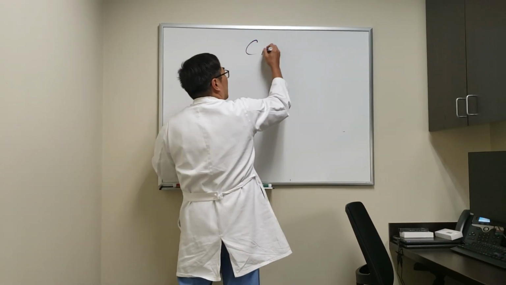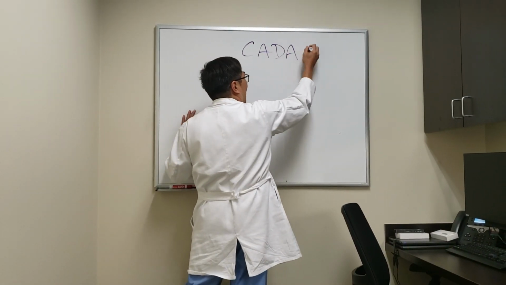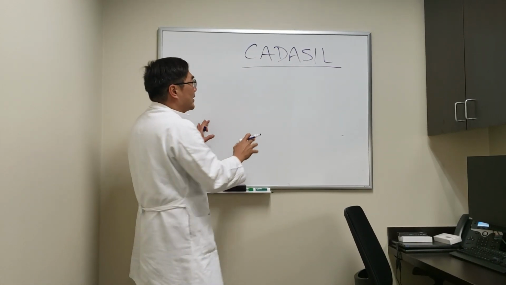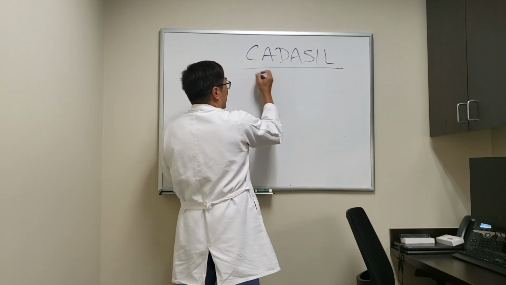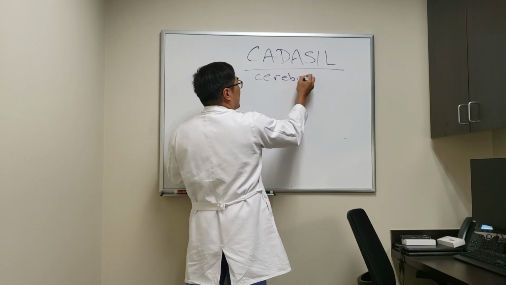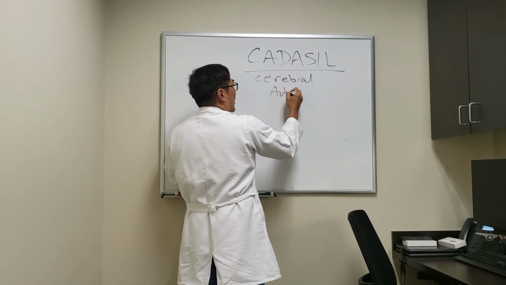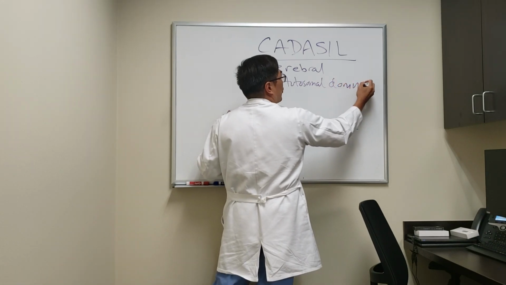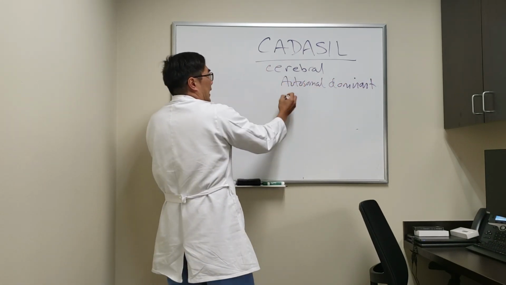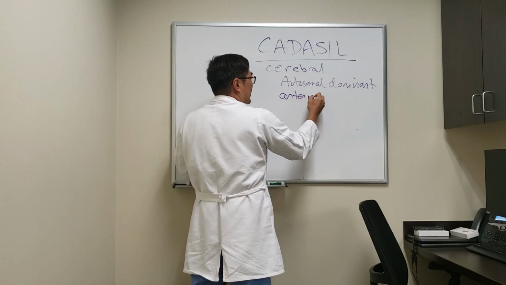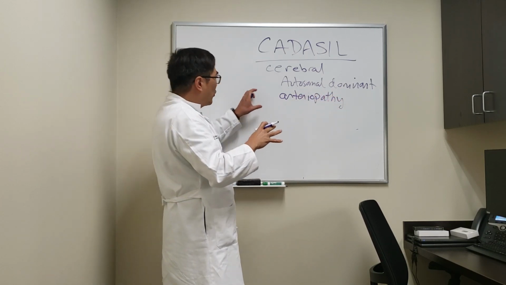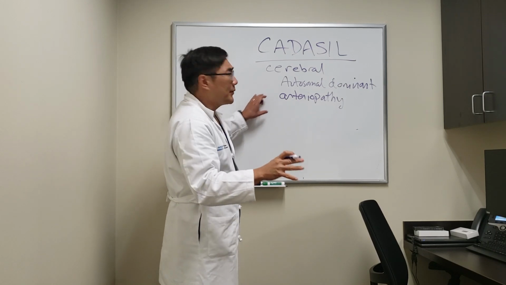Today I'm going to be talking to you about a very uncommon cause of a homonymous hemianopsia or cortical visual impairment that comes to neuro-ophthalmology, which is CADASIL, which is cerebral. It's autosomal dominant, which means they often have a family history of stroke. And it's an arteriopathy because it looks like stroke, but it's not really arteritis, and it's not really going to be like a typical type of stroke.